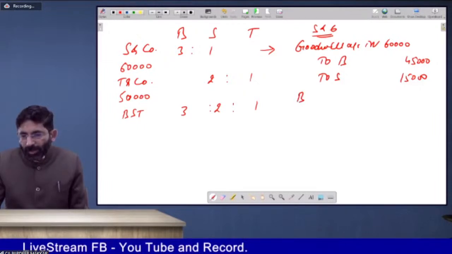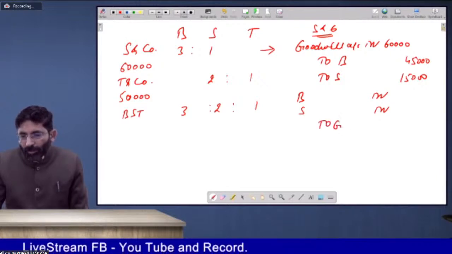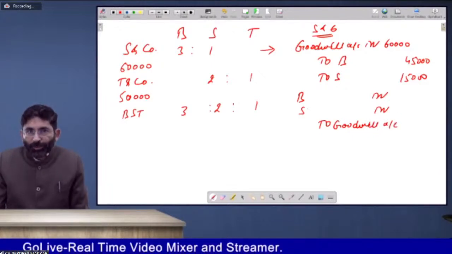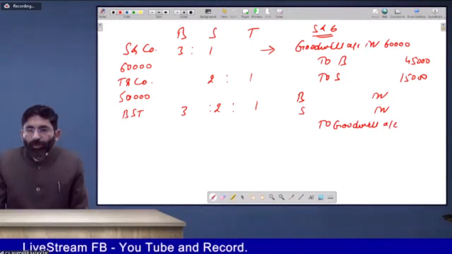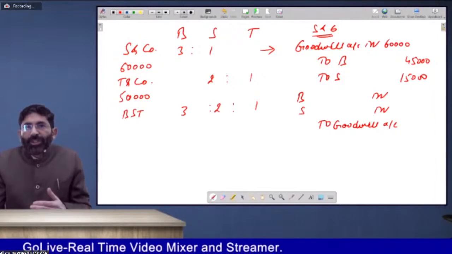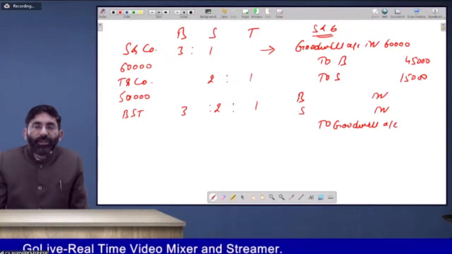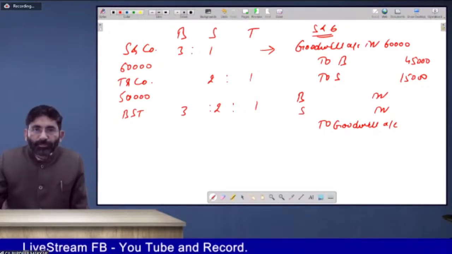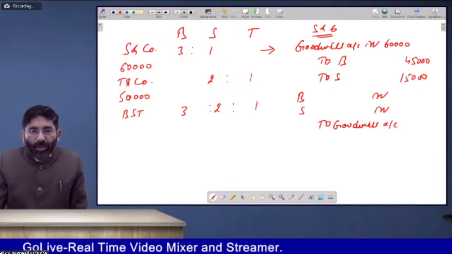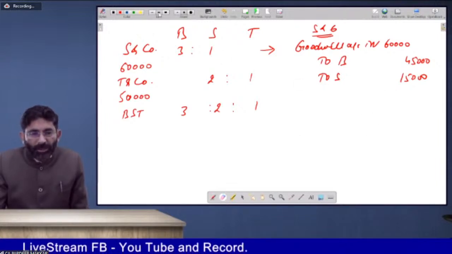B debit, S debit to goodwill account. Now this should be in the new profit sharing ratio. There you have done in the previous class. That is, when the change in profit sharing ratio is there, then goodwill is to be adjusted in this way. Now the new profit sharing ratio is to be calculated, and this entry is to be passed only when we make all adjustments related to goodwill. So this entry will be kept pending for just a while, nothing else.